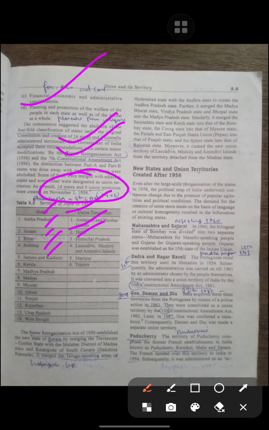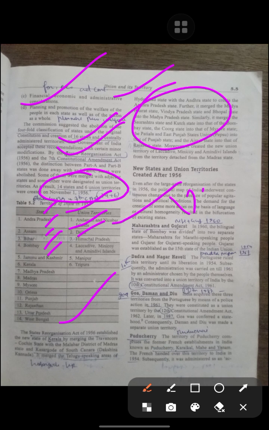The State Reorganization Act established the state of Kerala by merging Travancore-Cochin state with the Malabar districts, and the Telugu-speaking area of Hyderabad was merged with Andhra. Some parts were merged into Madhya Pradesh. Maharashtra and Gujarat were created as new states in 1960.